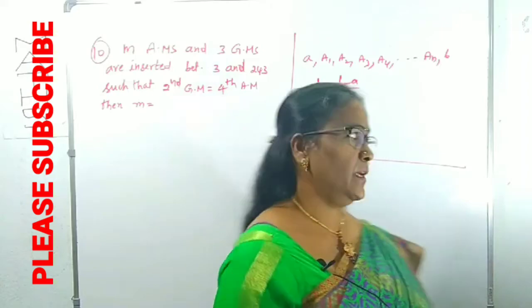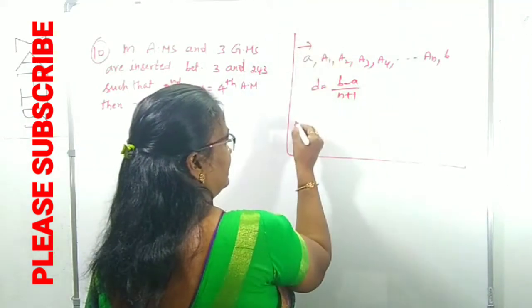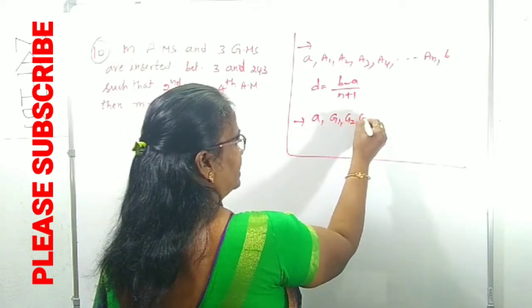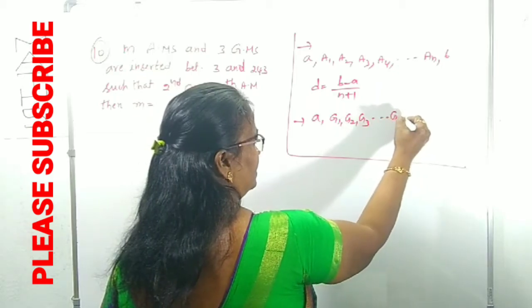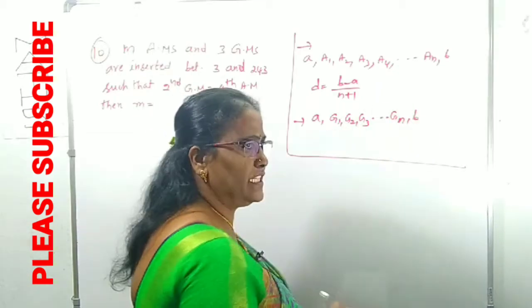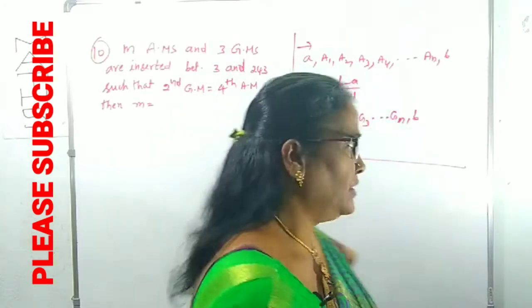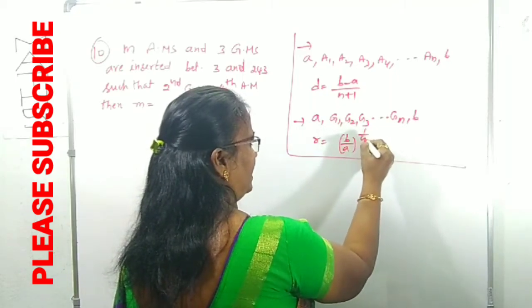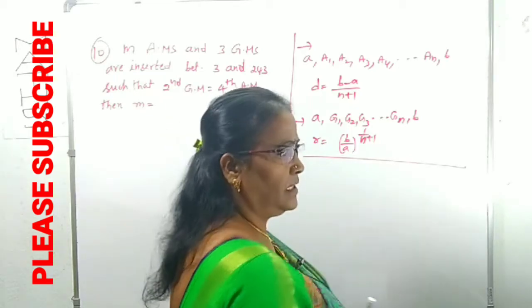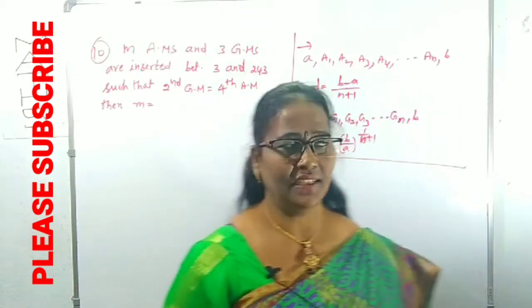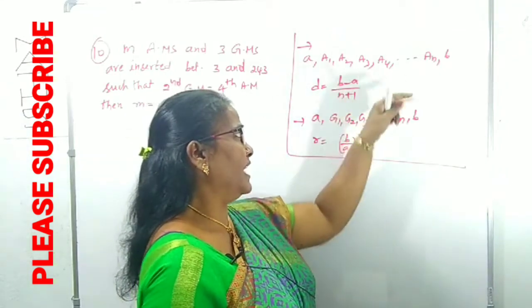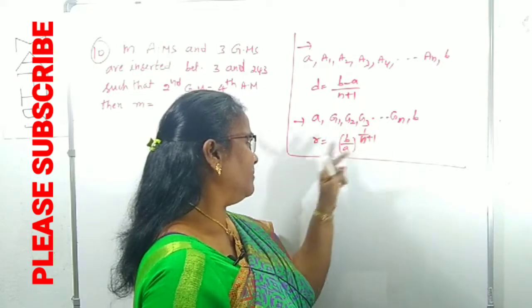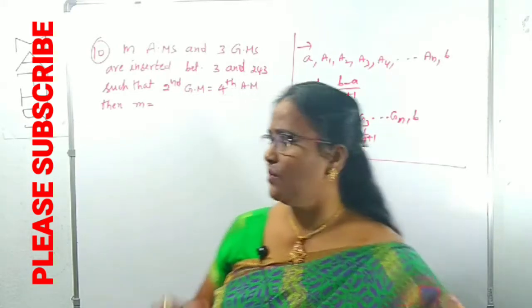This is one of the tips to find the common difference D when N AMs are inserted between A and B. Clear? Now in the same way, in case of GMs, between A and B there are N GMs, G1, G2, G3, up to GN, inserted between A and B. For GMs, what we need is the common ratio. Therefore, the common ratio R is (B by A) whole power 1 by (N plus 1). We just have to use these tips for this question. If N AMs are inserted between A and B, we can find the common difference. If N GMs are inserted, we can find the common ratio.